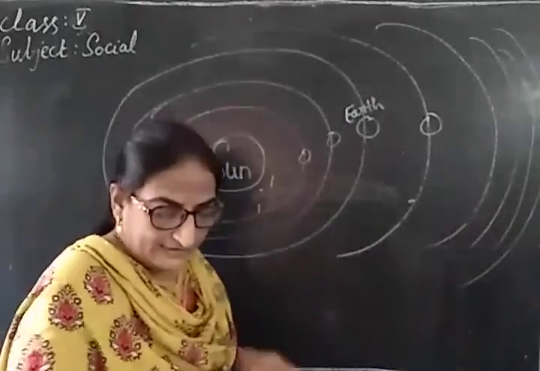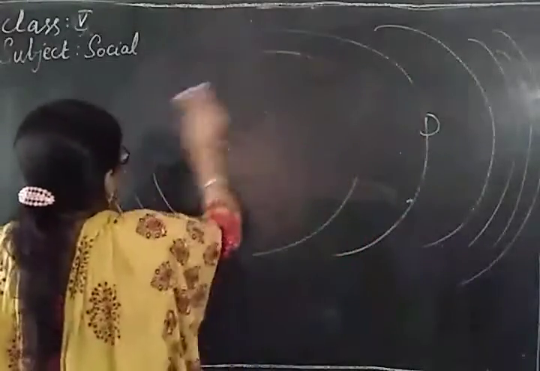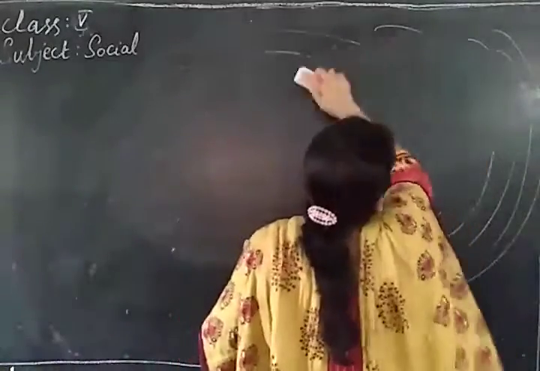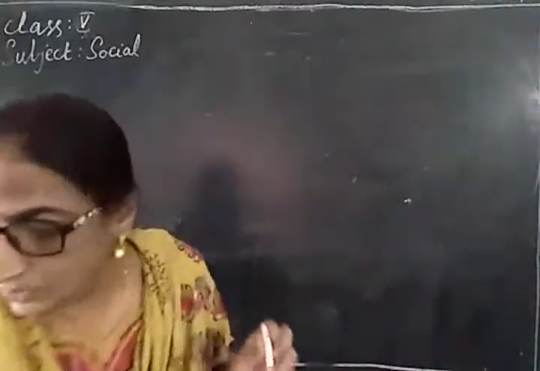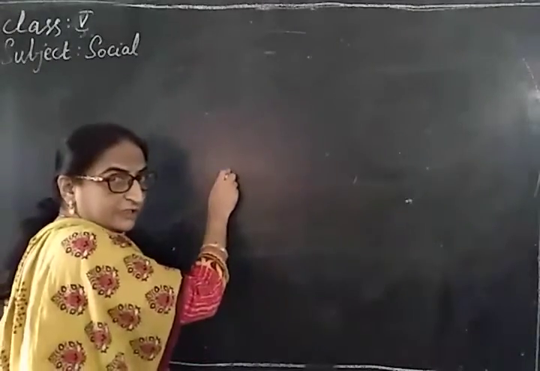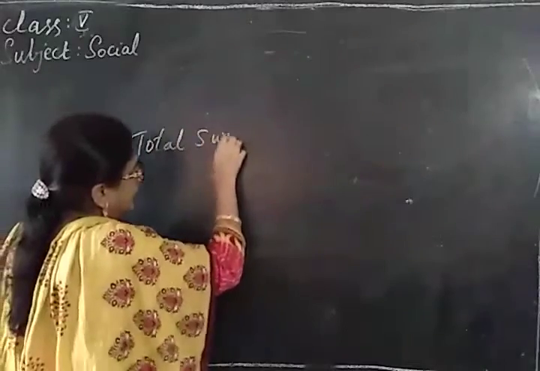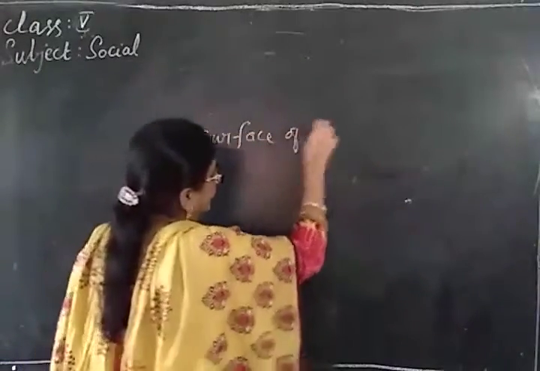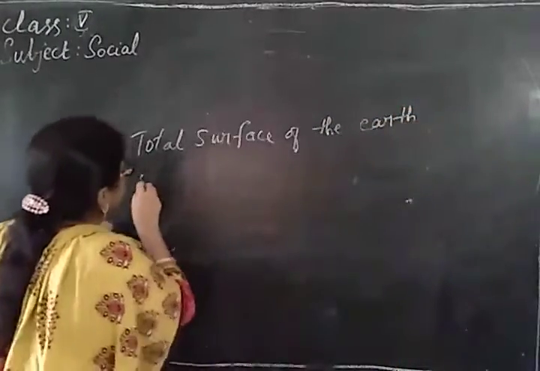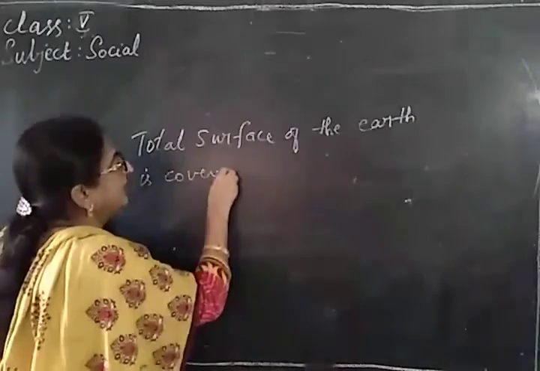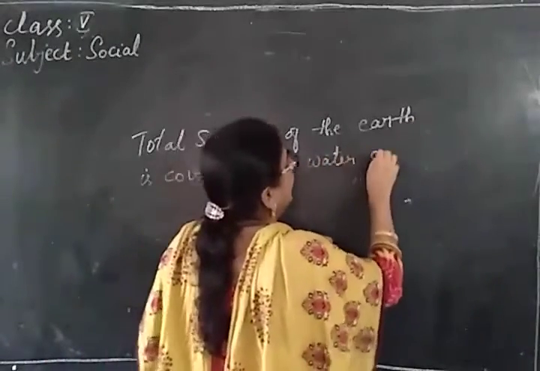In that case, the Earth has water on its surface and land. The total surface of the Earth is covered with water and land.